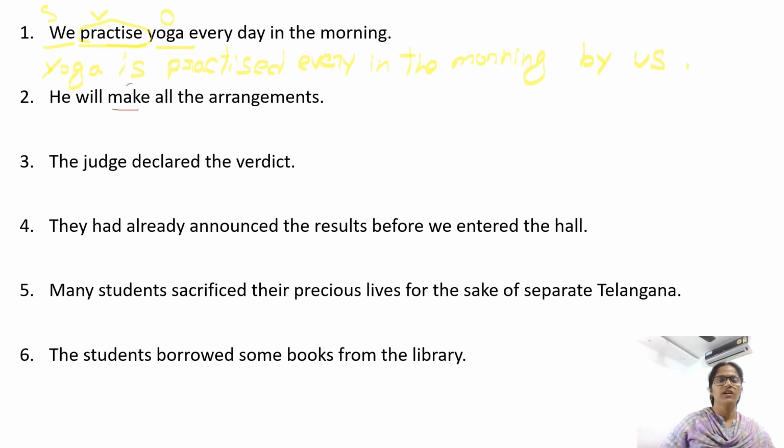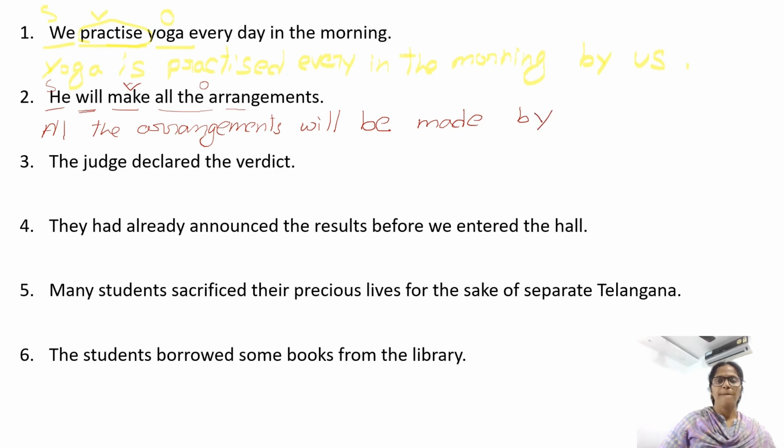He will make all the arrangements. Make is the verb. He is the subject. All the arrangements is the object. So all the arrangements, we have will here. After will, shall, can, could, may, might, we need be. All the arrangements will be. The V3 form of make is made. Made by him.